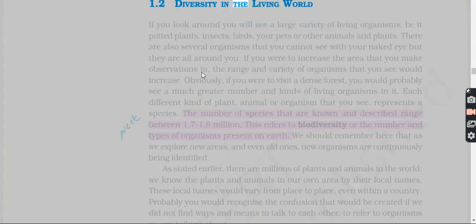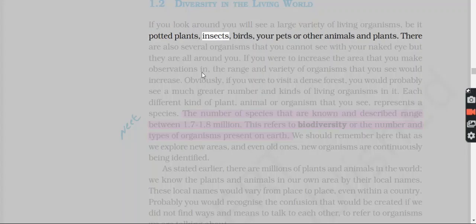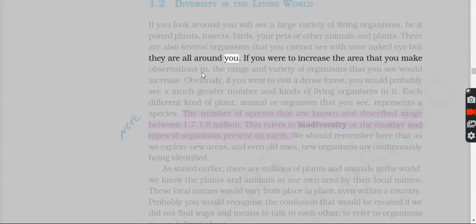1.2 Diversity in the living world. If you look around, you will see a large variety of living organisms, be it potted plants, insects, birds, your pets or other animals and plants. There are also several organisms that you cannot see with your naked eye, but they are all around you.